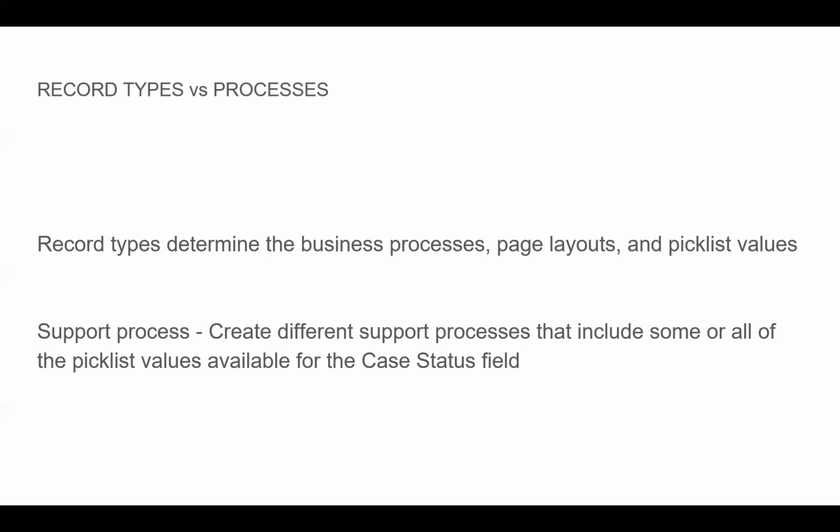What happens in the support process is that you create different support processes that include some or all of the pick list values available for the case status field. Here, the support process is using the case status field.